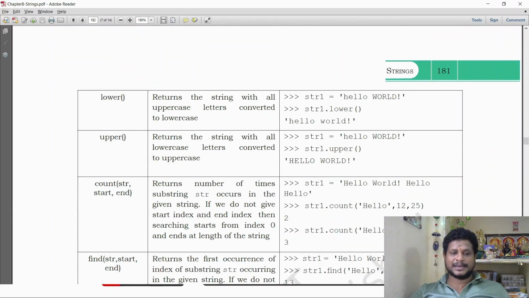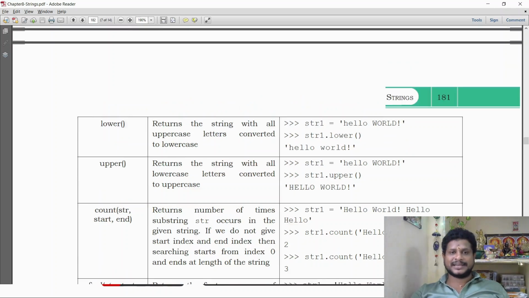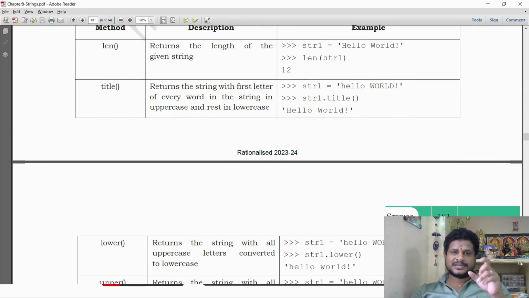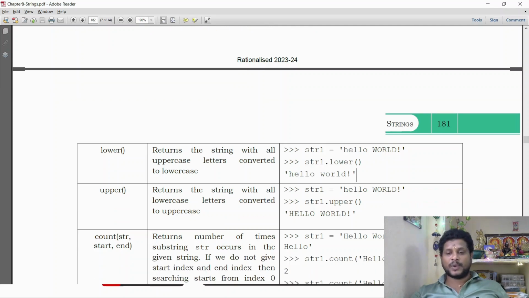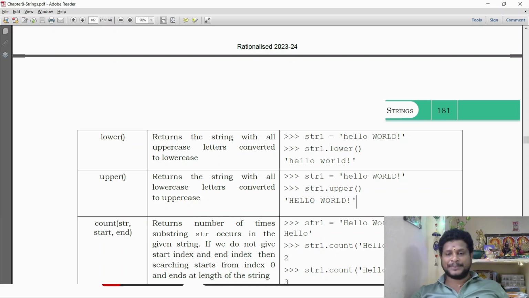Next one, lower case, upper case. It returns all the characters in the given string as lowercase. Uppercase will convert all the lower cases into uppercase. What is the use of title case? In a string, each and every substring, the first character will be upper and the others will be lower. But in lower or upper, whatever string you define, see here, string 1 is equal to hello world. Here it is a mixed one, but when you use the dot lower function, each and every character in the string will be converted to lower case. Here it has been converted into uppercase.